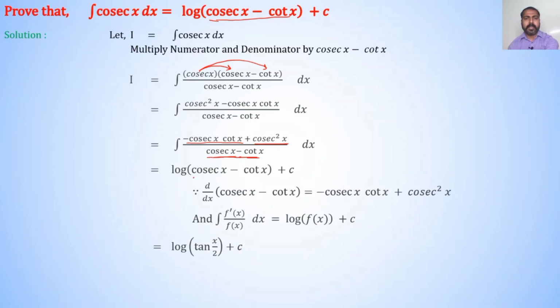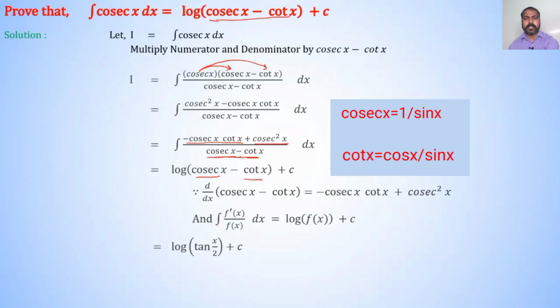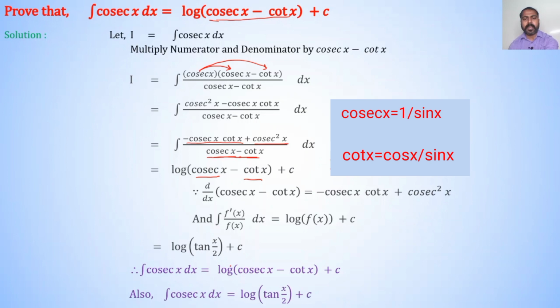If we write cosec x as 1 upon sin x and cot x as cos x divided by sin x, then the formula for integration of cosec x dx becomes log of tan x by 2 plus c. Therefore, integration of cosec x dx is equal to log of cosec x minus cot x plus c. Also, integration of cosec x dx is equal to log of tan x by 2 plus c.